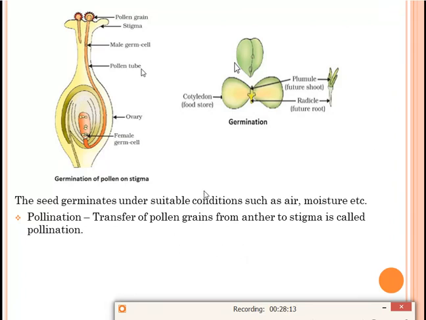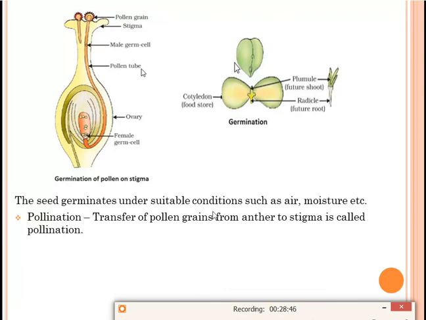Okay, the seeds which are developed from the ovule will grow into a new plant when they come in contact with air and moisture. When they get suitable conditions, when we take any seed and keep it in the soil and give it water, it will get the air and moisture and germinate into a new plant. Like this is the gram seed. Cotyledons are there in which food is stored. Okay, and this seed has two parts. One is called the plumule. It will grow into shoot, and this part, the lower part, is called the radicle. It will grow into a root.